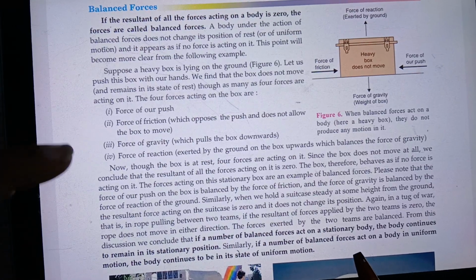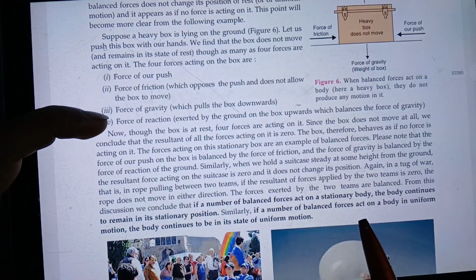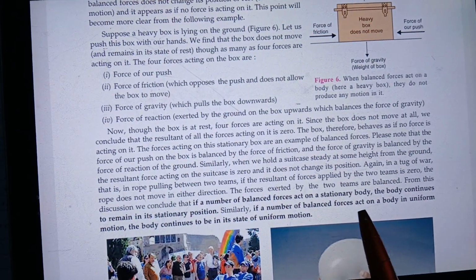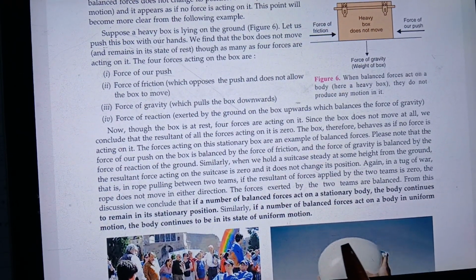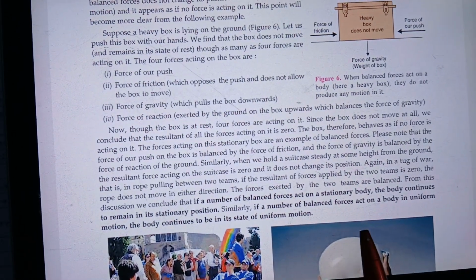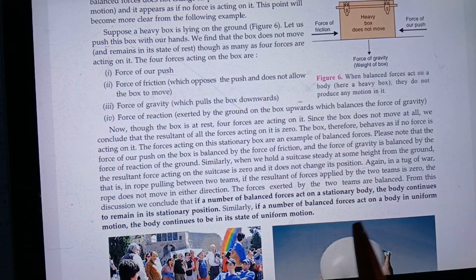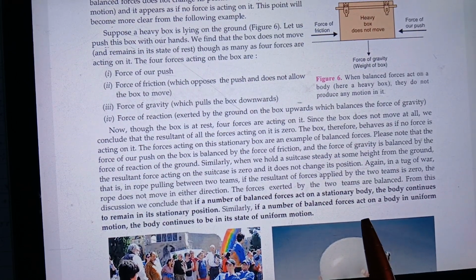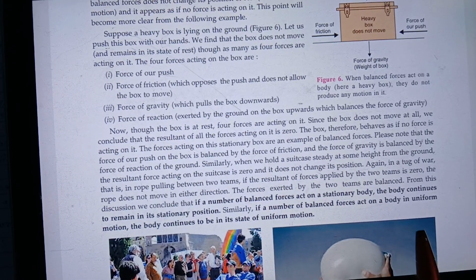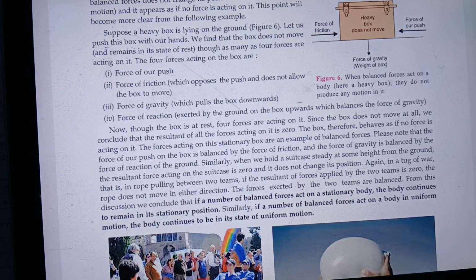That is, when a body is stationary and we apply balanced forces, the body remains stationary, and if the body is in uniform motion and we apply balanced forces, the body will not change its motion. That means it will be in uniform motion as earlier.